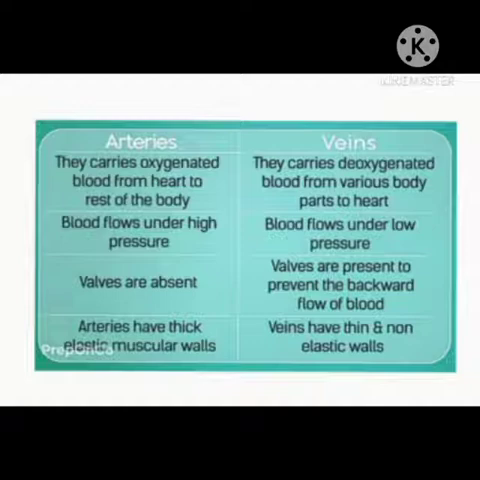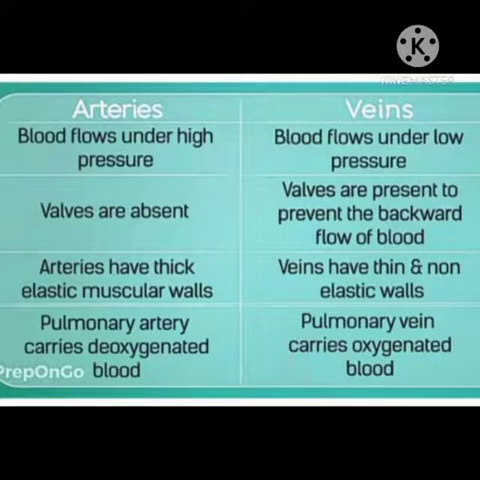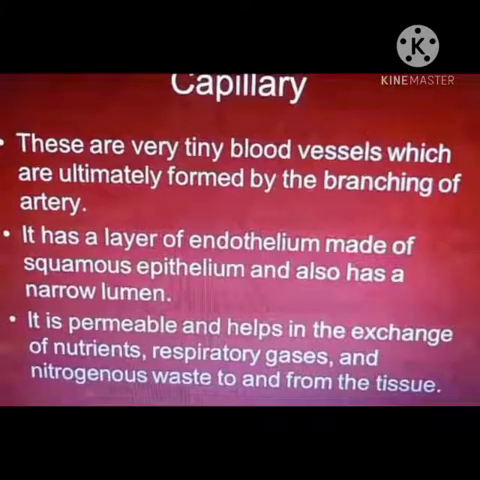Valves are absent in arteries, while valves are present in veins to prevent the backward flow of blood. Arteries have thick, elastic muscular walls, while veins have thin and non-elastic walls. One more difference is that arteries have narrow lumen, and veins have wide lumen. And the pulmonary artery is the only artery which carries deoxygenated blood, and the pulmonary vein is the only vein which carries oxygenated blood. Now next is your capillary.